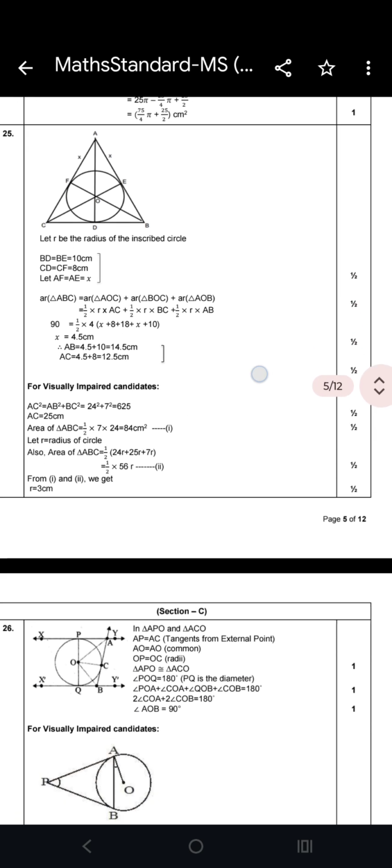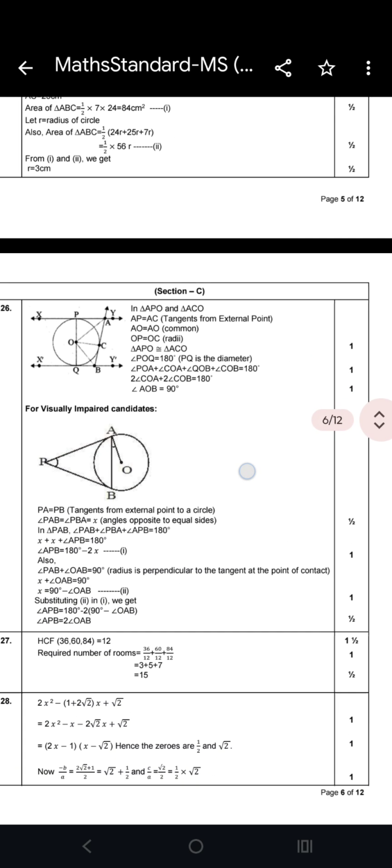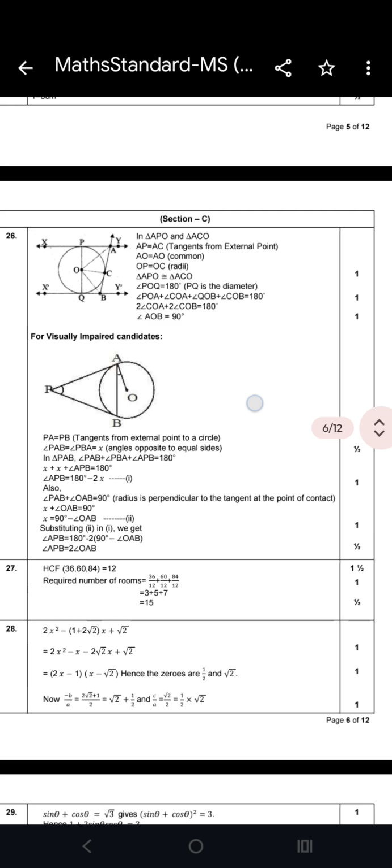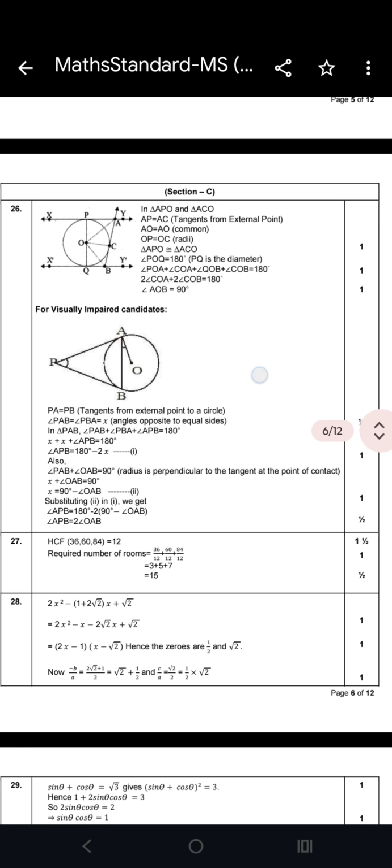Okay, so now let's move to section C, and you know very well this is of 3 marks. Acha, one more thing students, I would like to tell you all, that question number 26. Okay, this is a very important question, because every year we get such type of question.